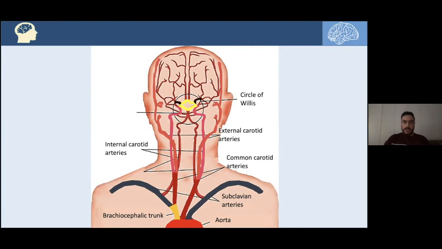They would be the middle cerebral arteries, and 2 anterior and medial arteries. They would be the anterior cerebral arteries. That was regarding the anterior circulation, supplying the brain. Regarding the posterior circulation, it has 2 vertebral arteries coming from the subclavian arteries. They will unite in front of the pons to form the basilar artery, and that will contribute to the posterior circulation by giving the posterior cerebral arteries.